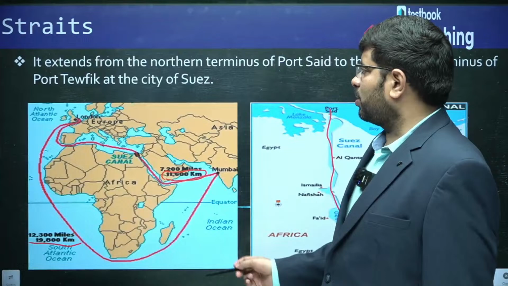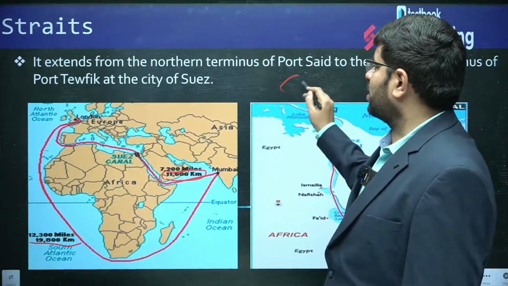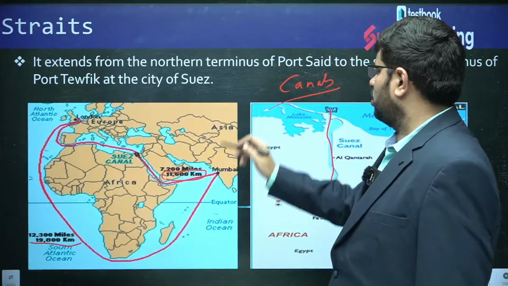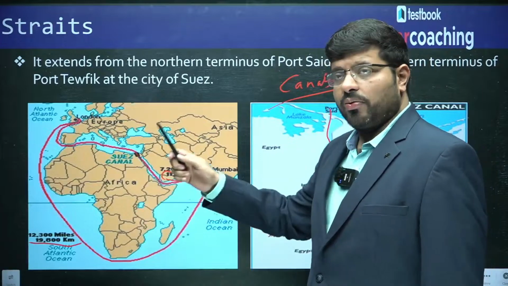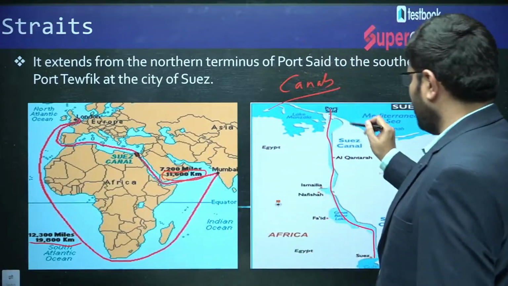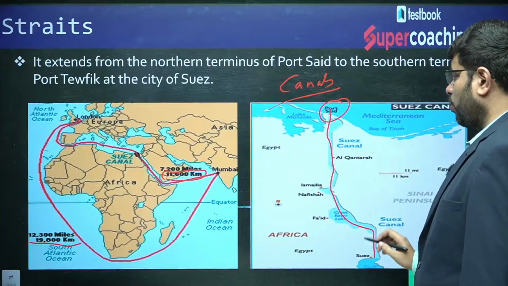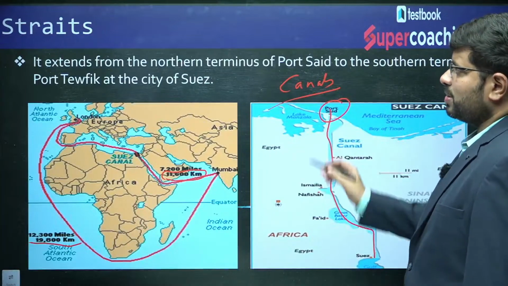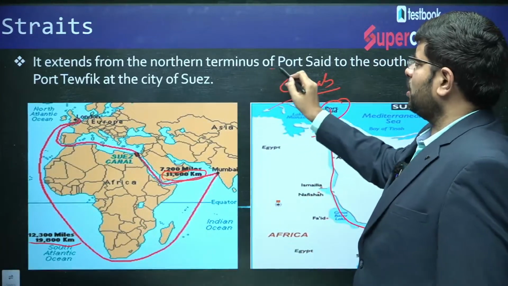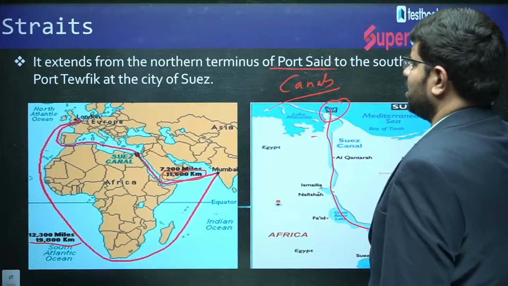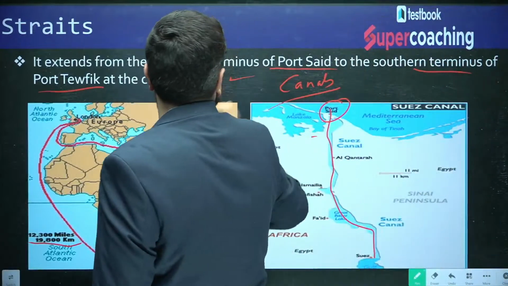So this is about the isthmus. An isthmus is an opportunity where canals can be developed. That is the key thing. So the Suez Canal happens to be on an isthmus, and you can see this is Port Said, and this is the Suez. The Suez Canal extends from the northern terminus of Port Said to the southern terminus of Port Tewfik at the city of Suez.